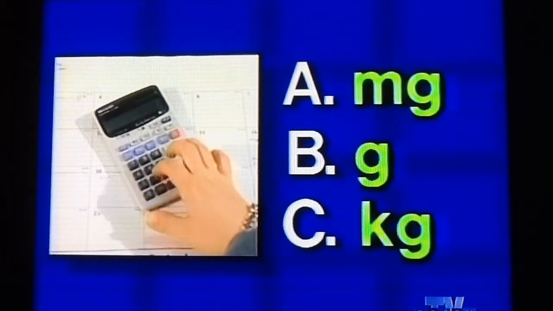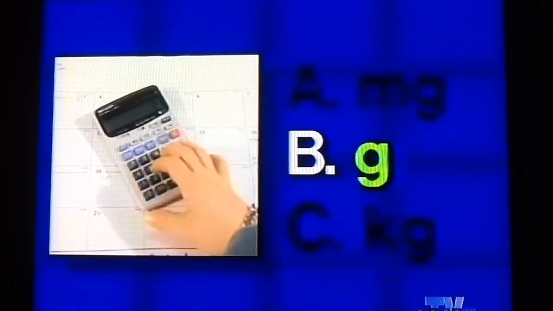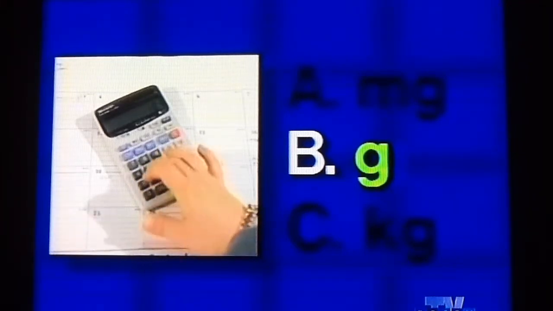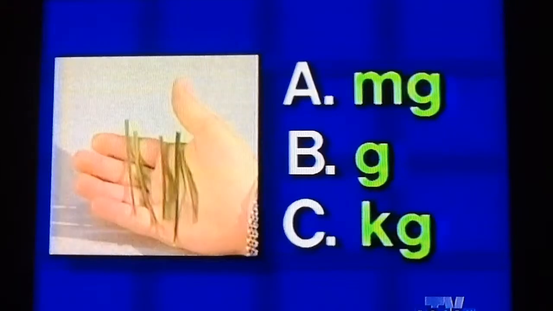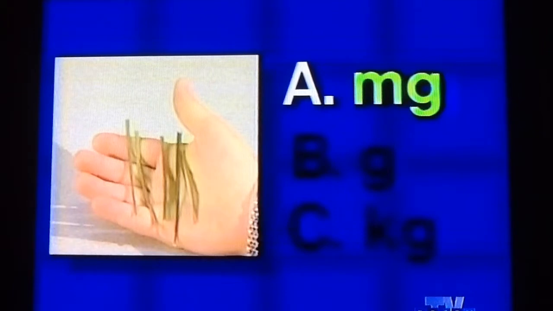Number 5, a handheld calculator. And the answer is, once again, B, grams. The mass of a handheld calculator would be determined in grams. Number 6, 5 blades of grass. And the answer is a milligram, A. The mass of 5 blades of grass would be determined in milligrams.